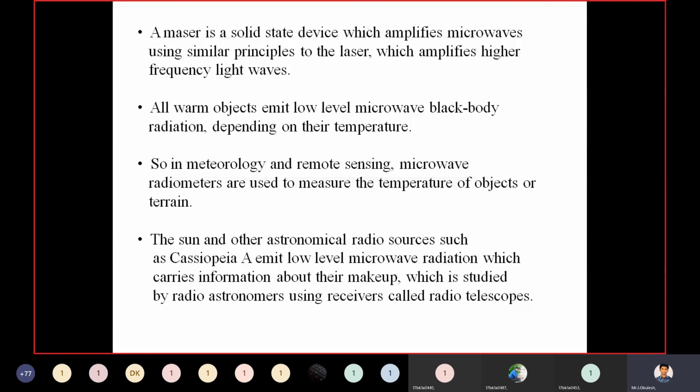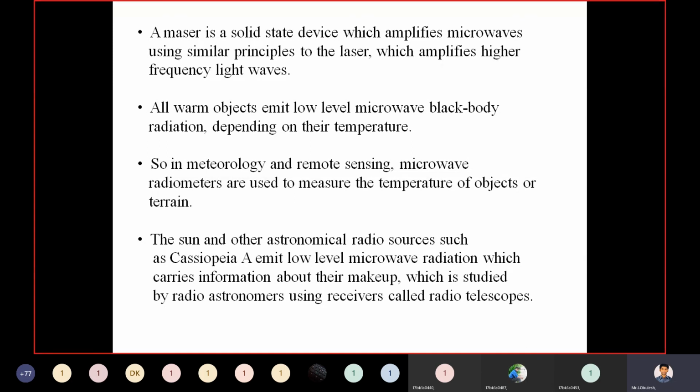A maser is a solid state device which amplifies microwaves using a similar principle to the laser, which amplifies higher frequency light waves. All objects emit low level microwave black body radiation depending on their temperature.